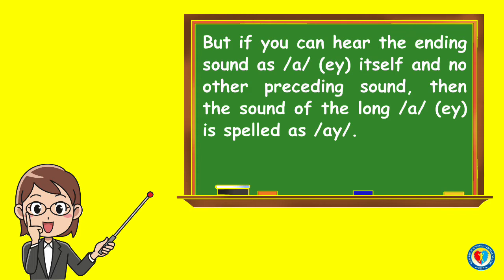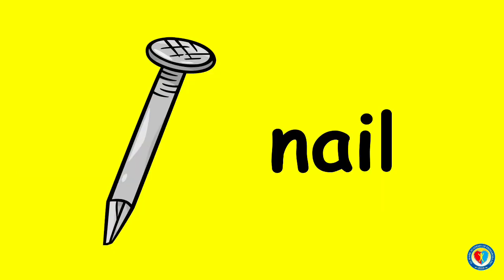To understand it more, I am going to give you some examples. What is the name of this object? Yes, this is a nail. But before saying the sound of A, you're going to say first the sound of the beginning letter.